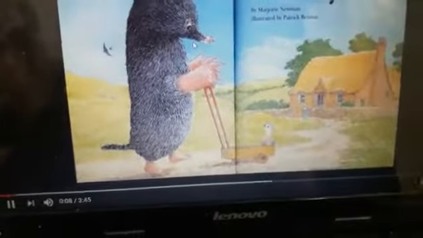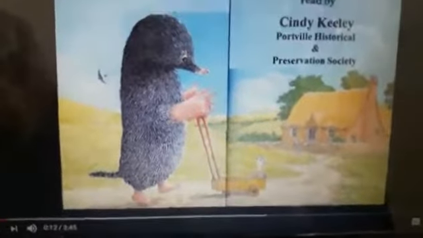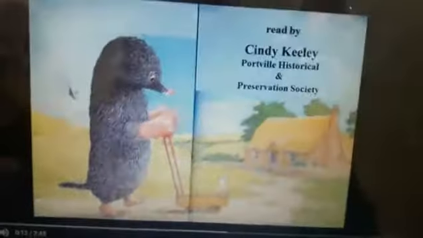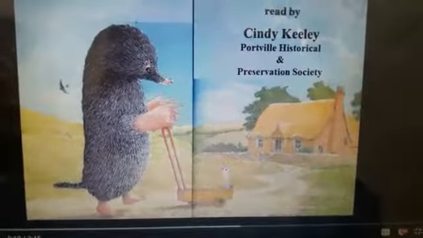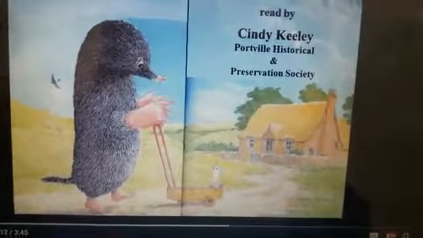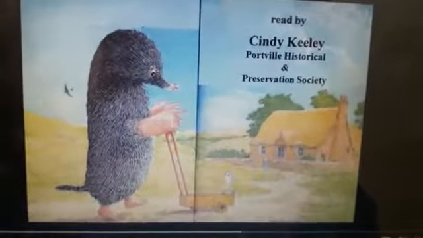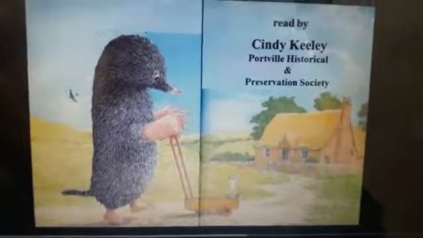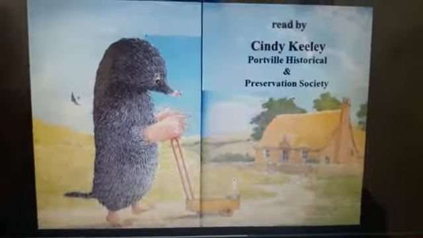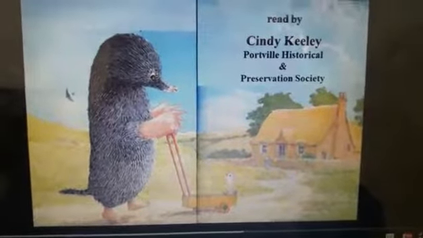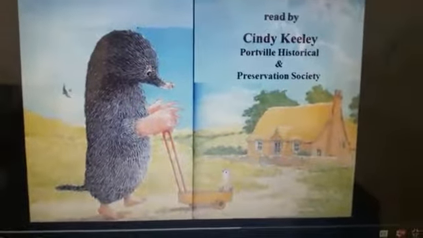The first character is Mole. The hero of this story is Mole. So Mole is an animal, and we have other characters. They are his mom and his dad, and some of his friends, and Baby Bird and his grandpa. So in this story the characters are Mole, mom, dad, grandpa, and some friends. At last we have a baby bird.